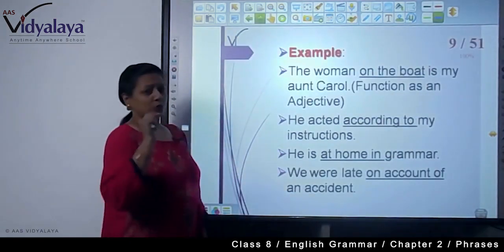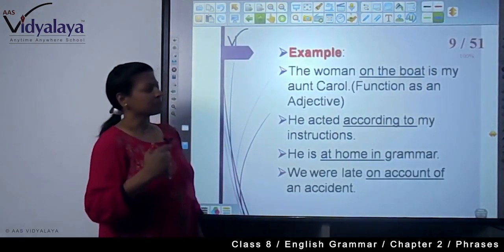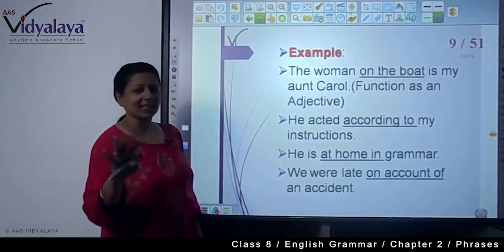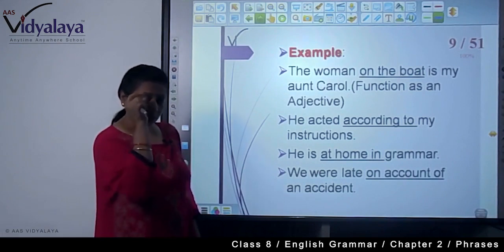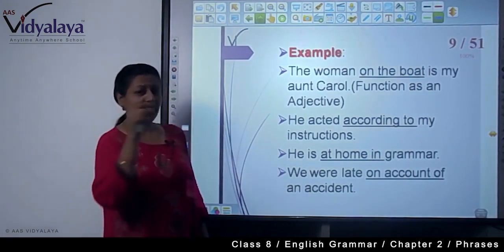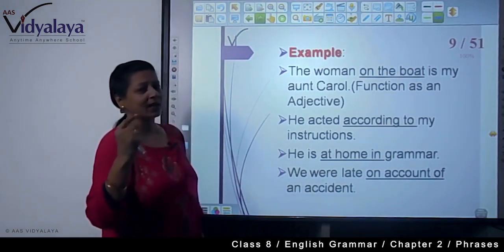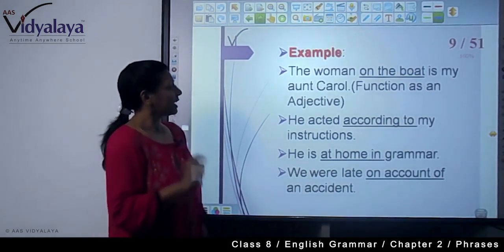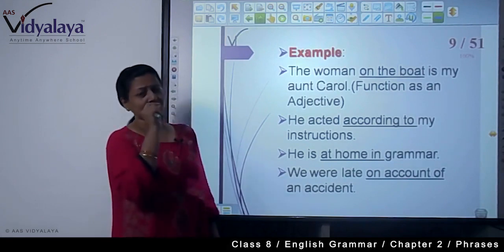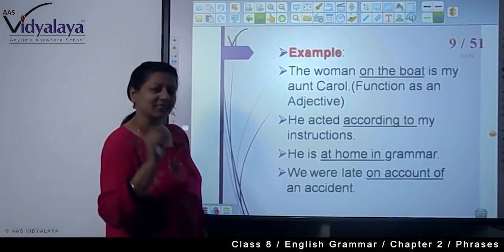Example, the woman on the boat is my Aunt Carol. Who is my aunt? Not all the ladies are my aunt. The woman who is on the boat, that particular lady is my aunt. Here, on the boat shows which woman, as an adjective.